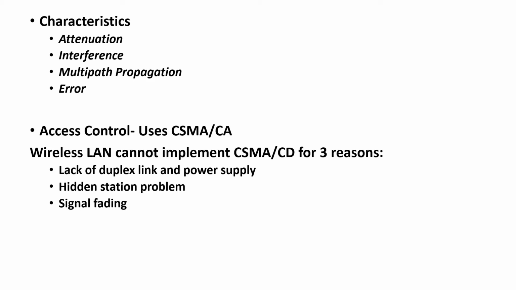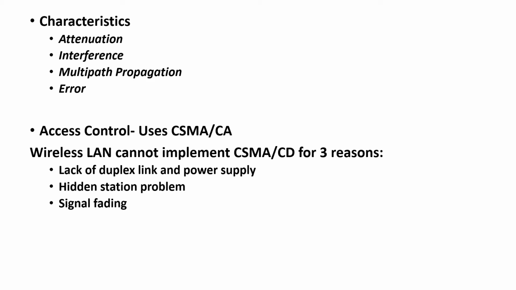This period of time is called the back off factor and is counted down with the back off counter. If the channel is clear when the back off counter reaches 0, the node transmits the packet. And if the channel is not clear when the back off counter reaches 0, the back off factor is set again and the process keeps on repeating.